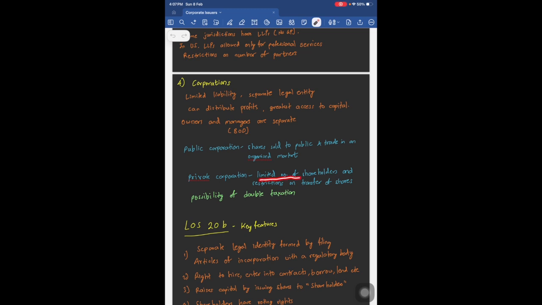So limited number of shareholders and restrictions on the transfer of shares, and also there is a possibility of double taxation, which means that a corporation can pay taxes and the shareholders might be required to pay taxes on dividends. Hence, there is a possibility of double taxation.